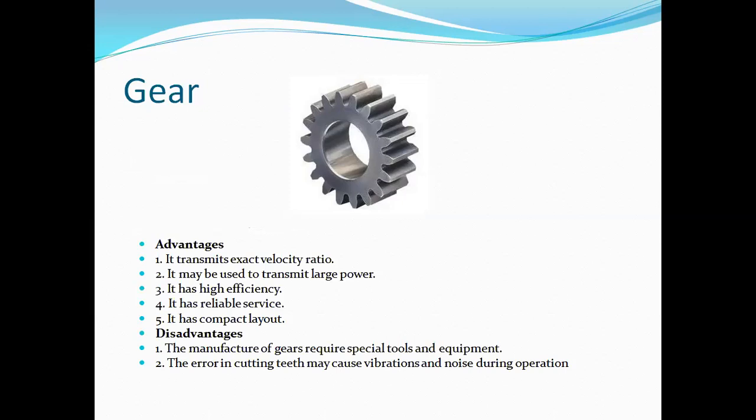After that, we discuss the advantages and disadvantages of the gear. So the first advantage is it transmits exact velocity ratio, because it reduces the effect of slipping in the case of belt and pulley. The second one is it may be used to transmit large power. Third, it has high efficiency and reliable service. And the next one is it has a compact layout. So these are the advantages of gear.